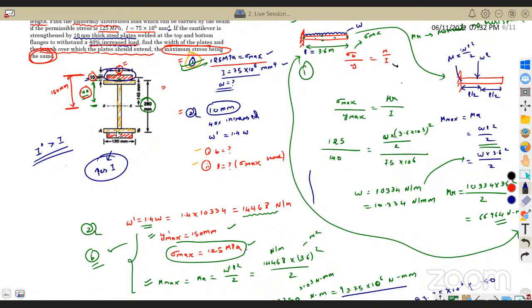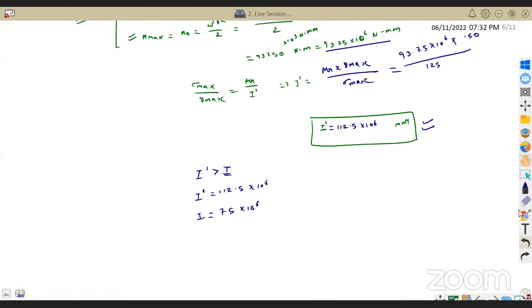By adding the extra plate, I have increased the moment of inertia. So how much have I increased it? That increase in the moment of inertia, delta I, is nothing but I dash minus I: 112.5 minus 75, so that is 37.5 into 10 to the power of 6 mm to the power 4.